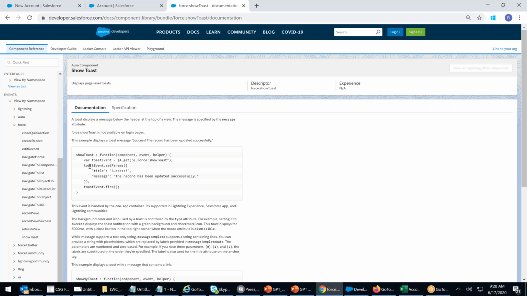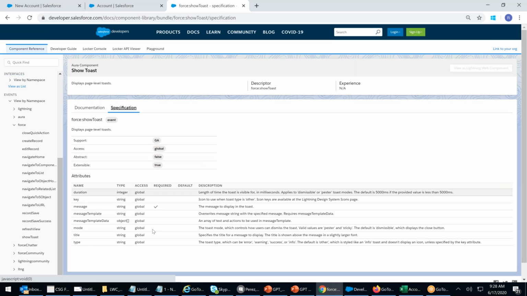Toast message. Whenever you want a toast message, you can go with this. This is how the toast is done. Copy this code. It's simple. Wherever you want a success message to come, a toast message. The message has a property: how many seconds you want it to wait.